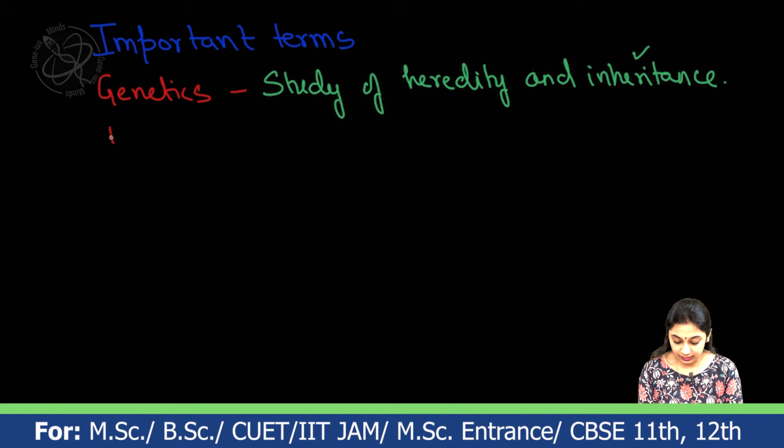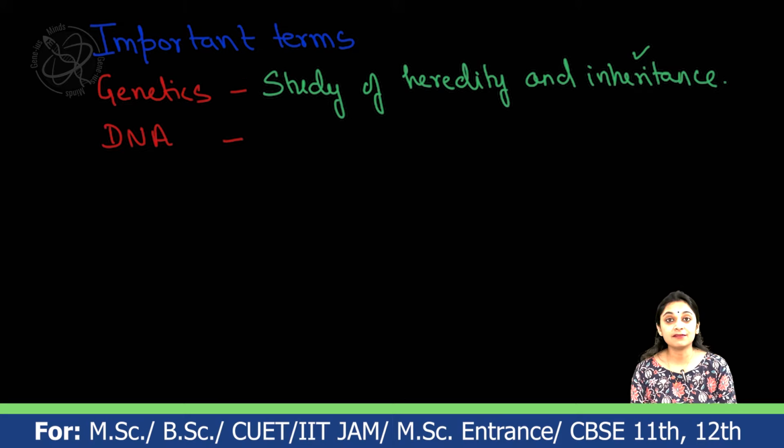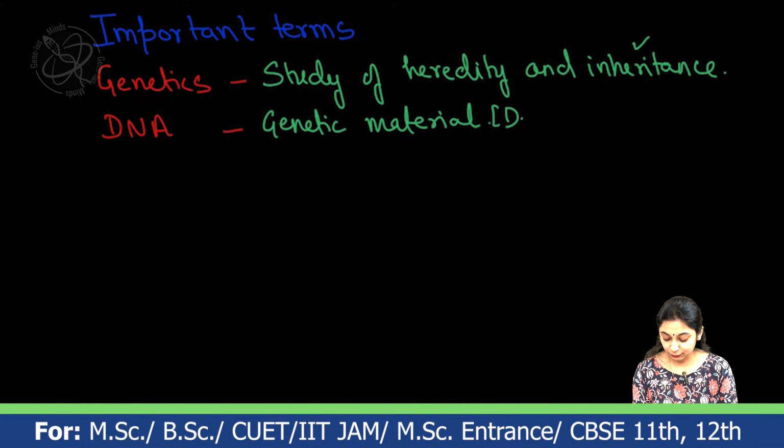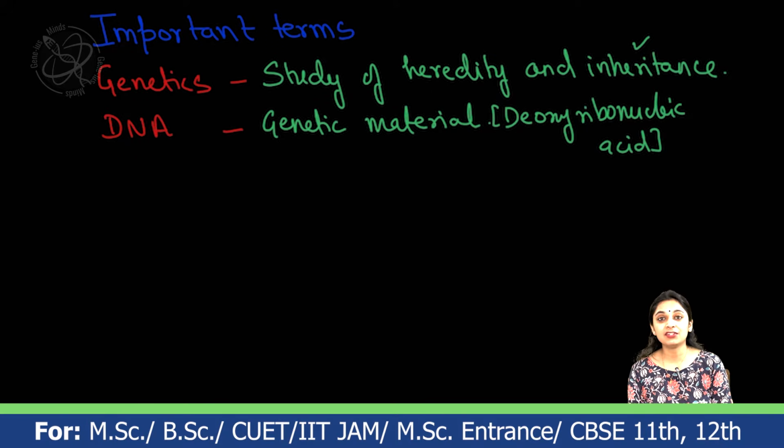The next important term is DNA. DNA is defined as genetic material. The full form of DNA is deoxyribonucleic acid. So it is the DNA which contains all the information and which is being passed in the form of proteins or different ribosomal factors to the progeny.